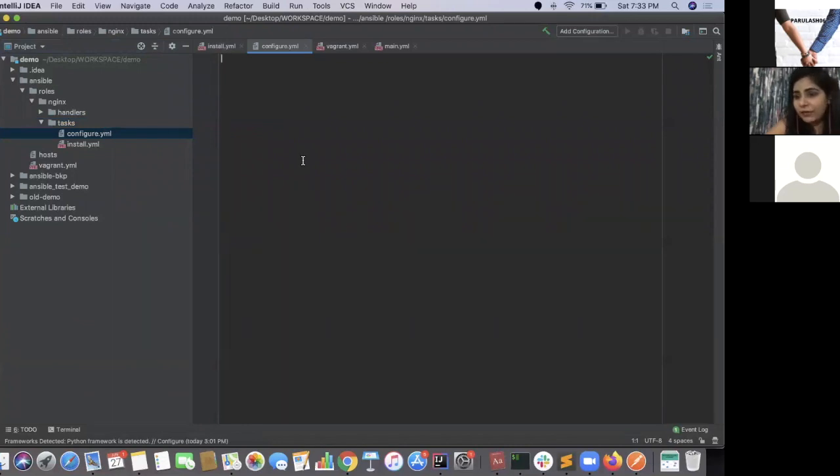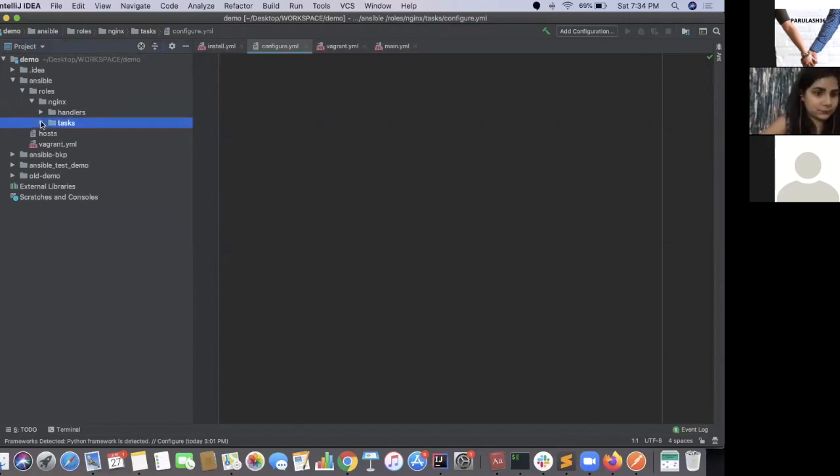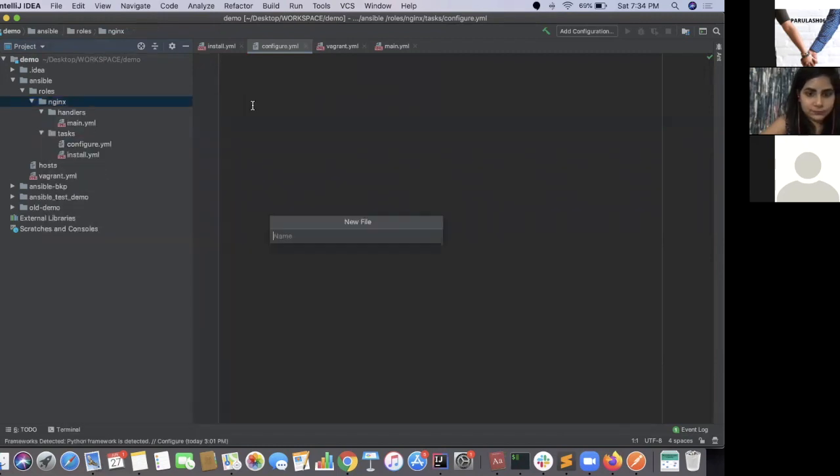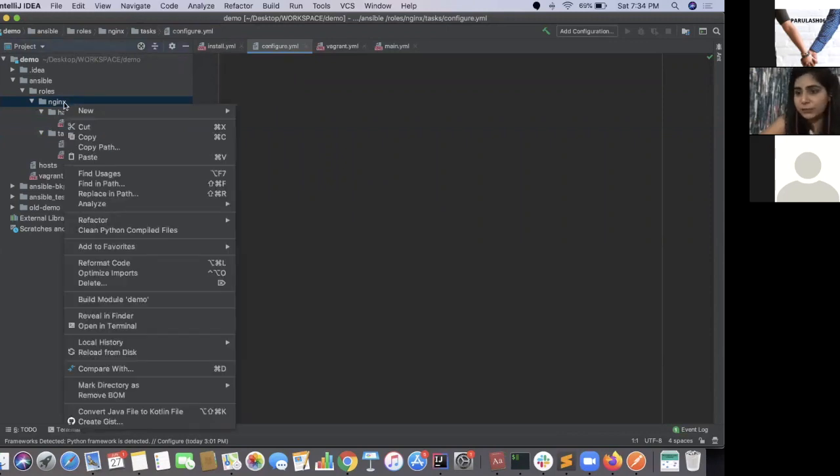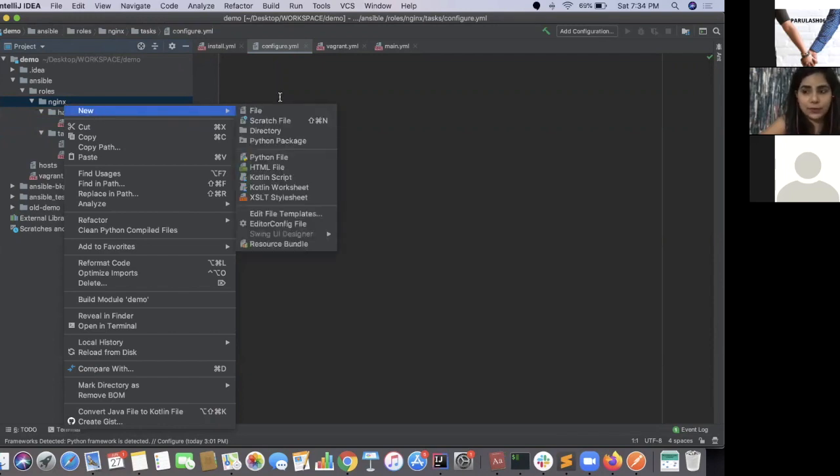Now, mostly it never happens that we just want to install a certain tool. We want to configure it also. So today, what we'll be doing is we will be replacing the index.html, which comes with the default Nginx, and want to see how it performs. To do that, I have one index.html present with me. What I'll do is I'll just copy that and see what happens.